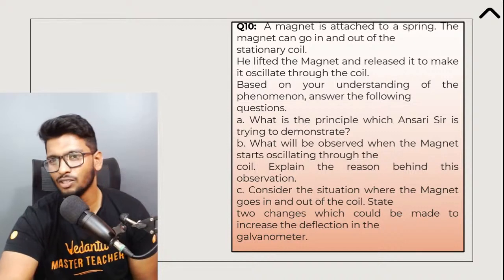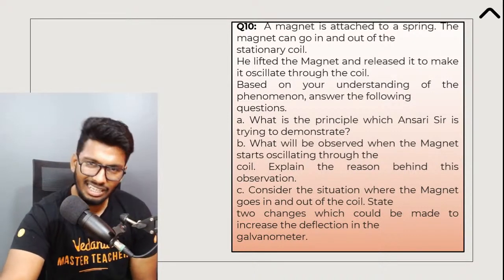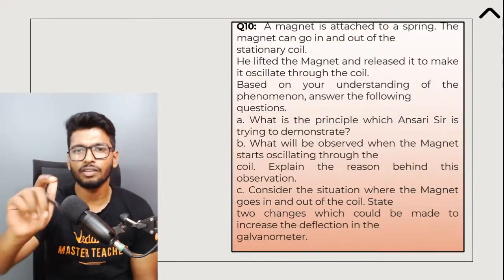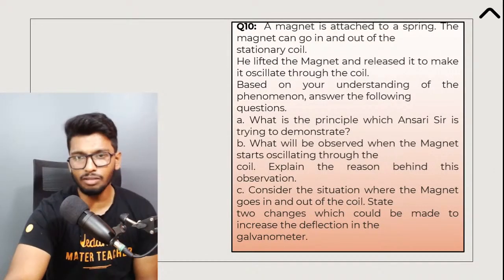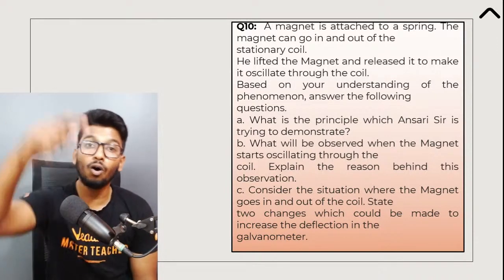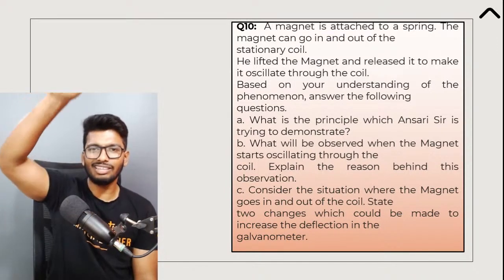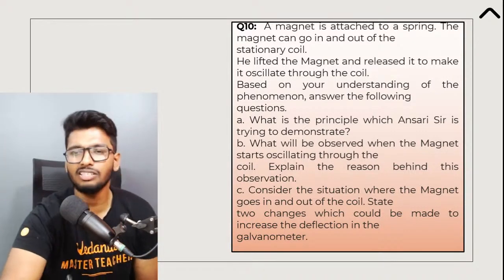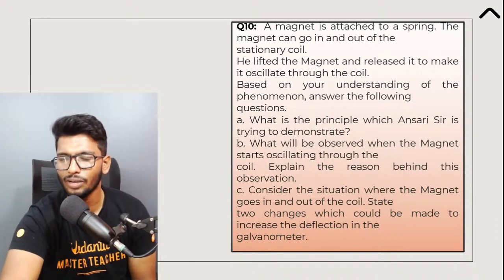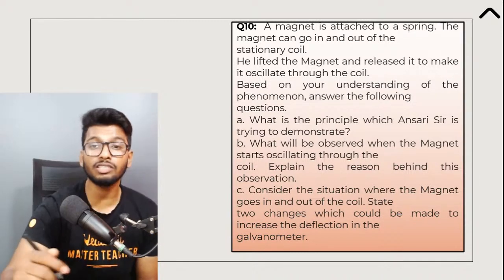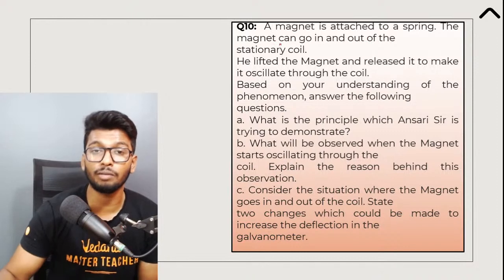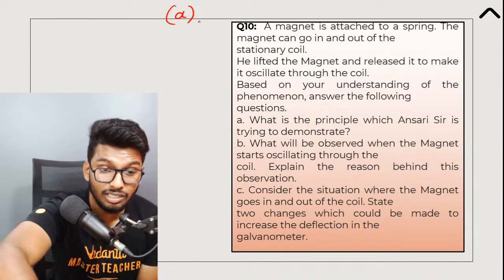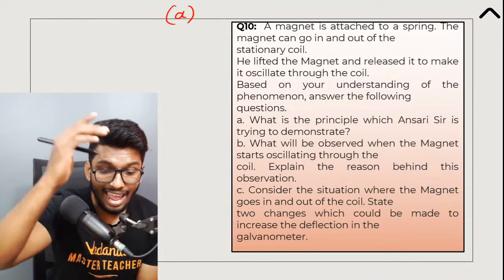A magnet is attached to a spring. The magnet can go in and out of the stationary coil. Because of the spring, the magnet is allowed to go back and forth, up and down. He lifted the magnet and released it to make it oscillate through the coil. So he pulled it up first and then let it go. Based on the understanding of the phenomena, answer the following question. What is the principle which Ansari Sarji is trying to demonstrate in this experiment? What is this principle called?